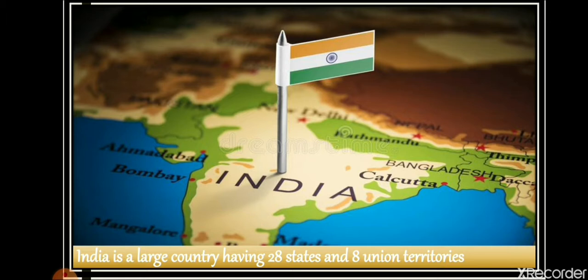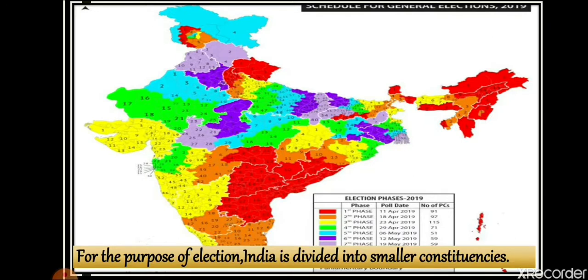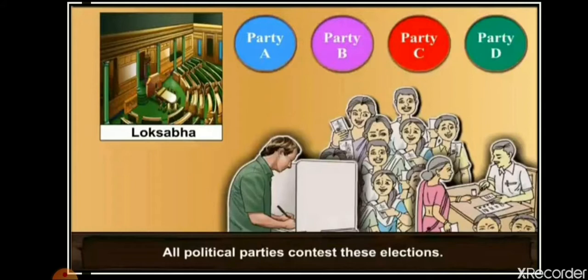As we know India is a very large country, we learned in class 7th also that for the purpose of election, India is divided into smaller constituencies. Basically, it is not possible to conduct elections in the whole country together. That is why the country is divided into various smaller constituencies so that elections can take place efficiently. There are various political parties, and all the national parties like BJP and Congress contest the Lok Sabha elections.